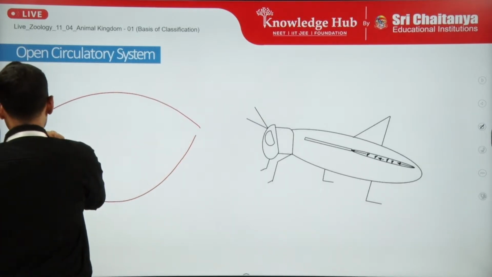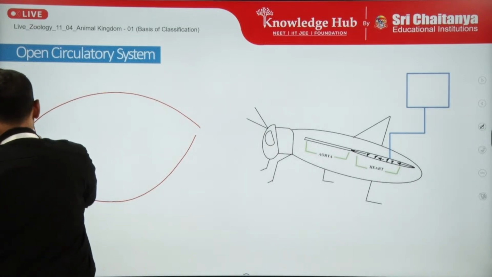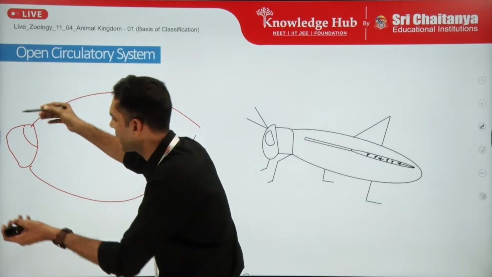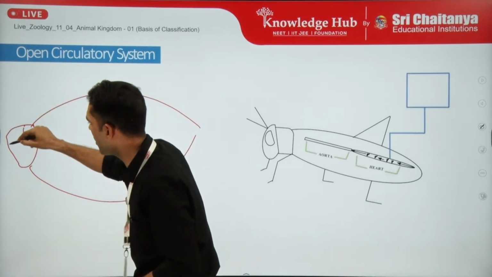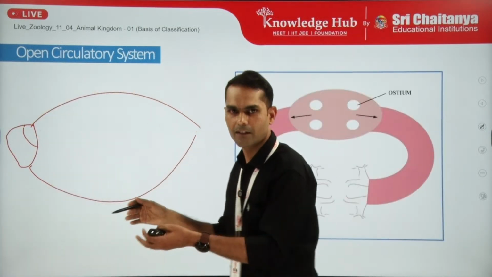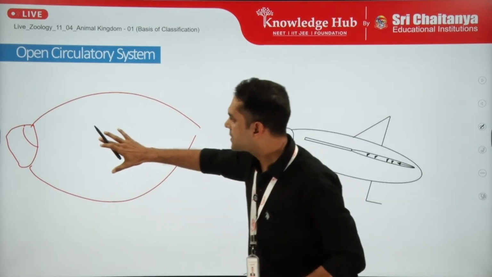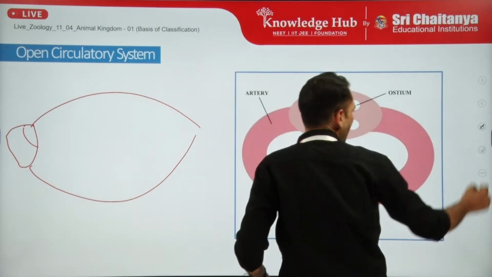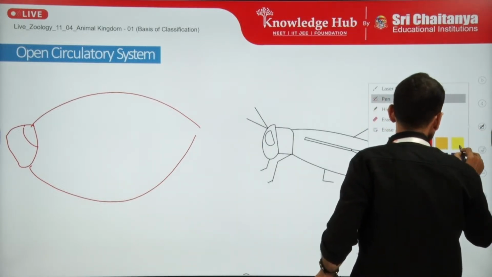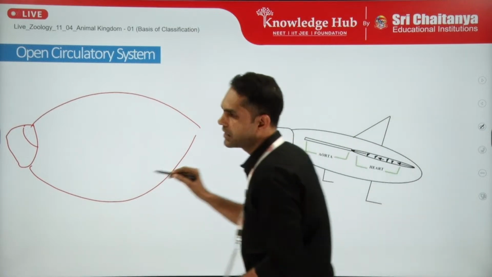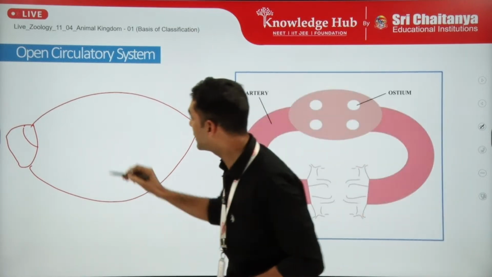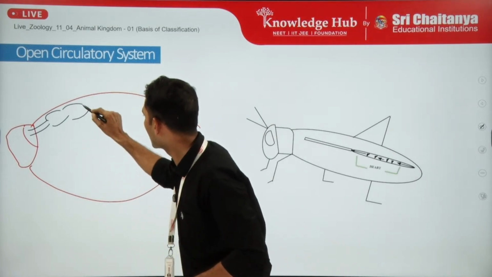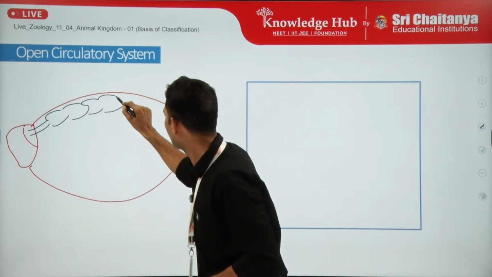You can consider that it has two eyes. So let us consider that this is the whole body cavity. The heart of the cockroach is on its dorsal side. It is a tubular, 13-chambered heart with an anterior aorta, like this.